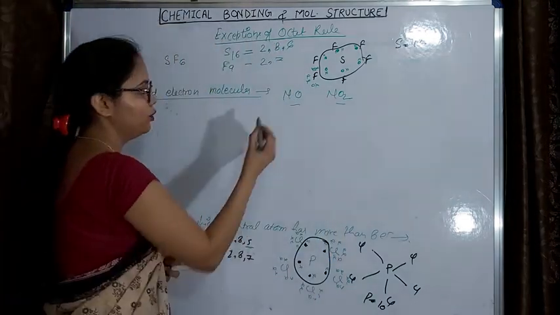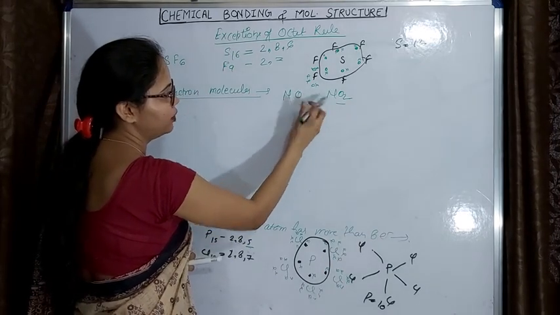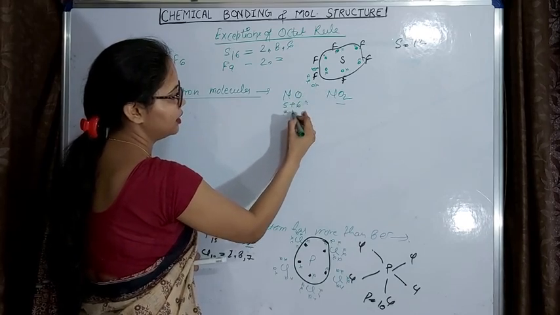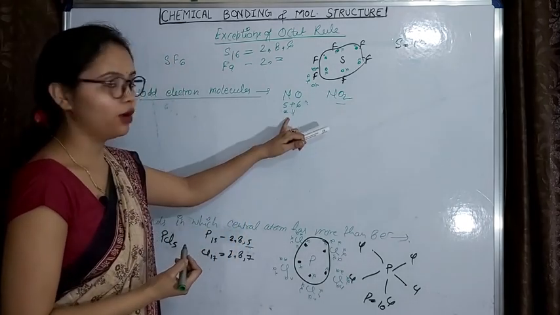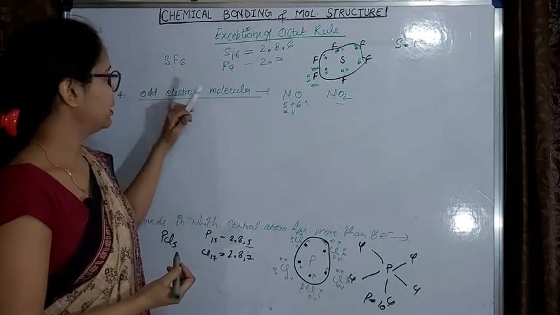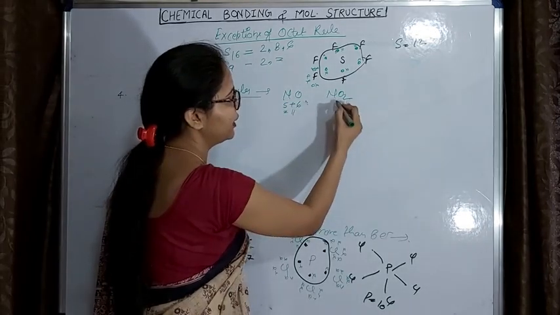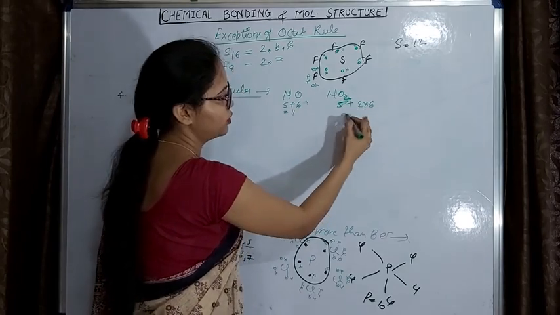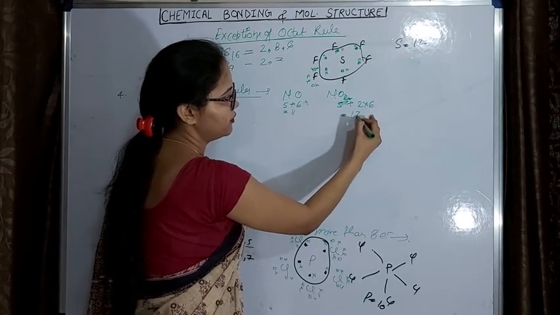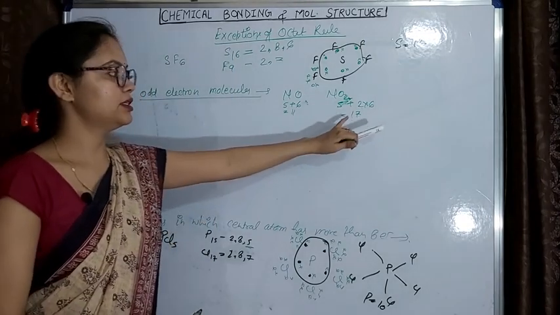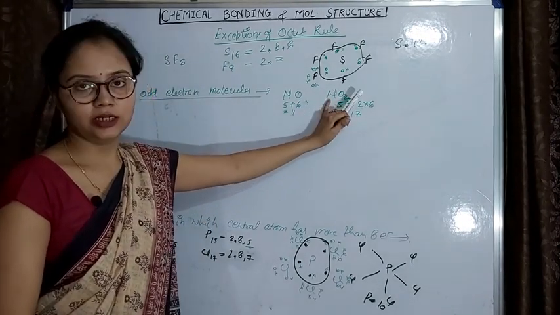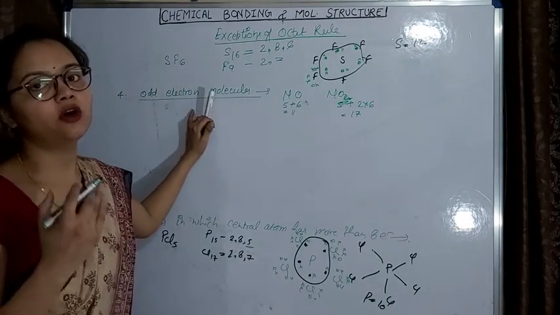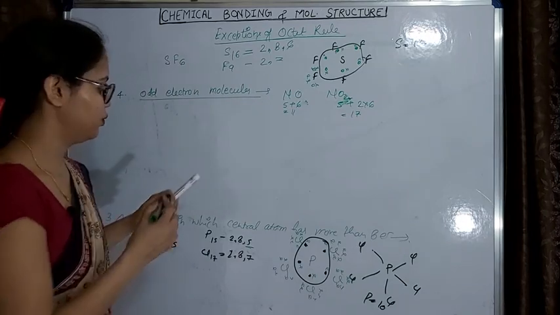Like in NO you can see that nitrogen will contribute 5 electrons and oxygen will contribute 6 electrons. Okay, means they are having 11 valence electrons, which is an odd number. That's why this is an example of an odd electron molecule. In NO2 nitrogen will contribute 5 electrons, oxygen will contribute 6 electrons each, so 6 twos are 12, 5, 17. Okay, they are having 17 electrons, which is again an odd number. So both these compounds are examples of odd electron molecules in which the octet rule will not be followed. Okay, let's see how.